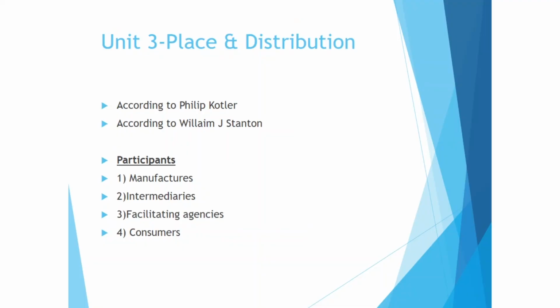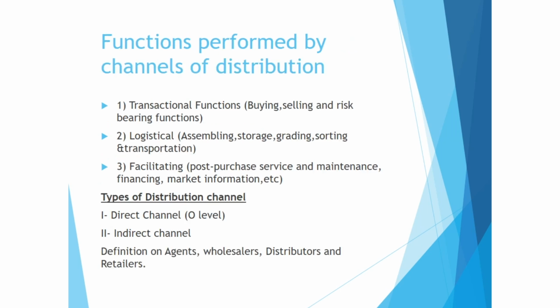Now let's go to Unit 3, place and distribution. Definitions are given according to Philip Kotler and William J. Stanton. Now the participants are 4: manufacturers, intermediaries, facilitating agencies, and consumers. You should do it. Then the functions performed by channels of distribution. Very, very important topic, very important. Okay, so there are 3 main functions: transactional functions, logistical functions, and facilitating functions.